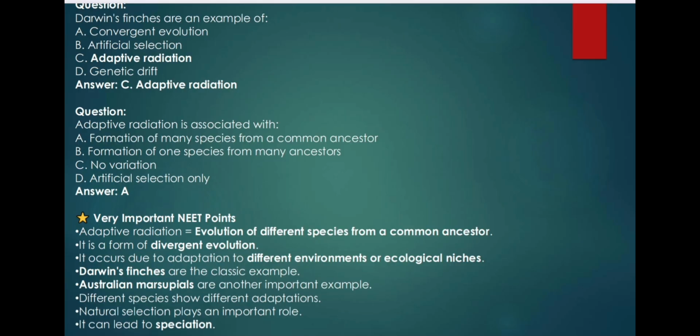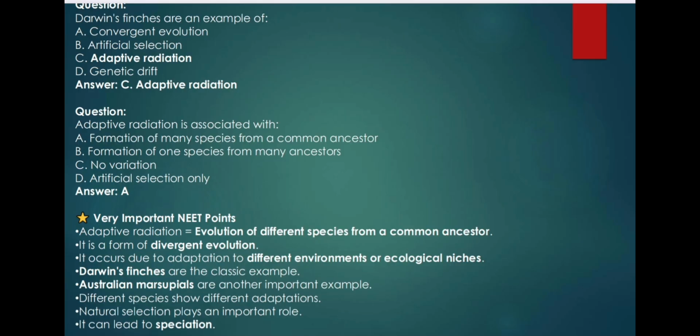NEET example question. Darwin's finches are an example of: A. Convergent evolution, B. Artificial selection, C. Adaptive radiation, D. Genetic drift. Answer: C. Adaptive radiation. Adaptive radiation is associated with: A. Formation of many species from a common ancestor, B. Formation of one species from many ancestors, C. No variation, D. Artificial selection only. Answer.